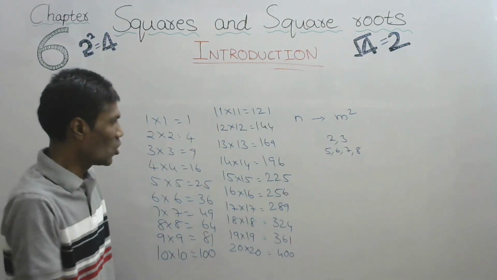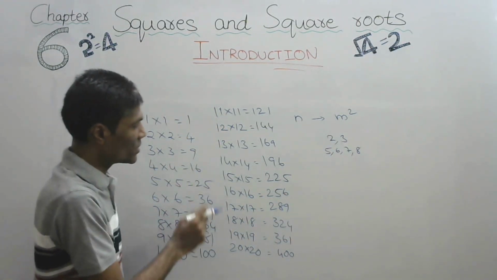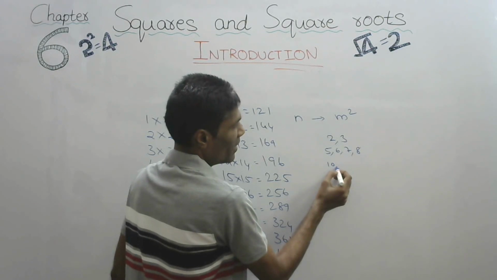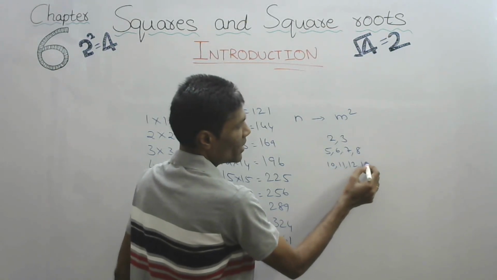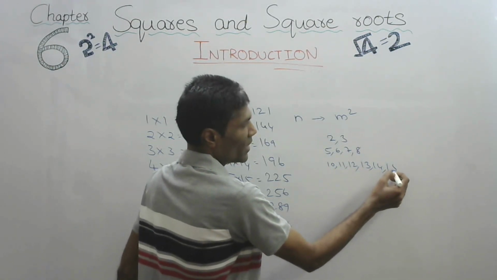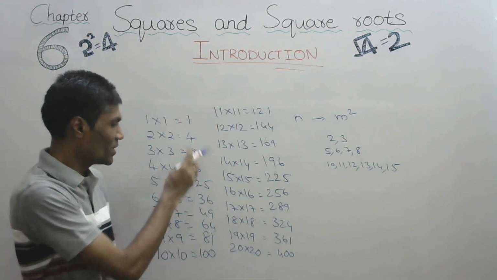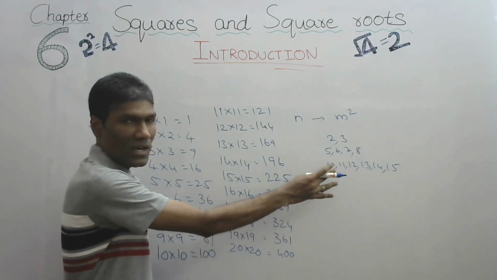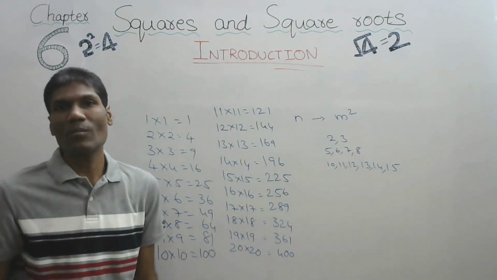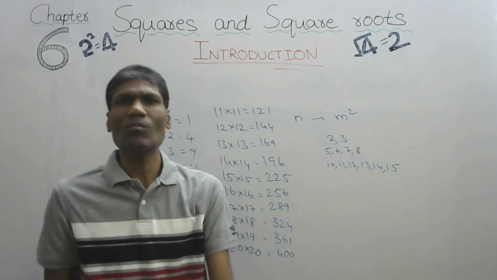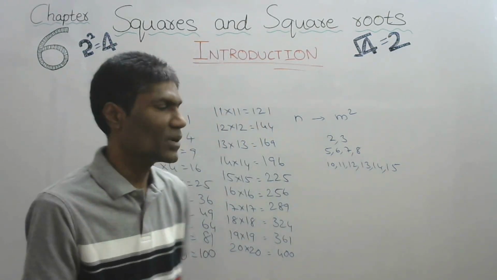Can we? No. And between 9 and 16, 10, 11, 12, 13, 14, 15. These are not square numbers. These are square numbers and others are not square numbers.